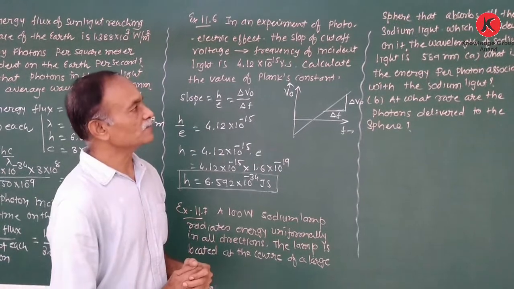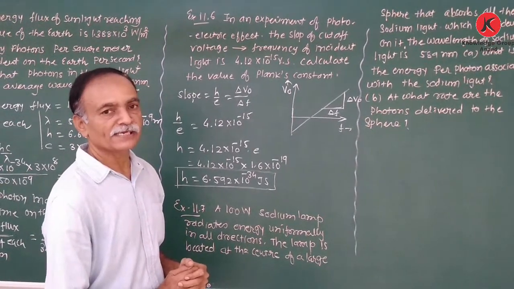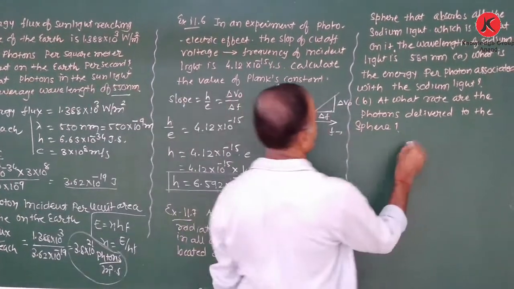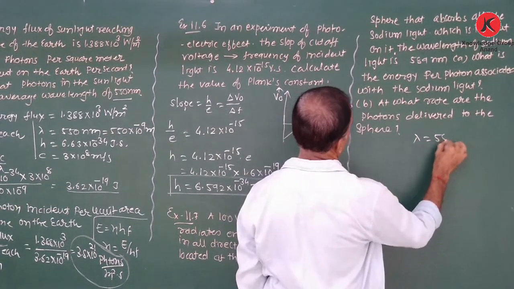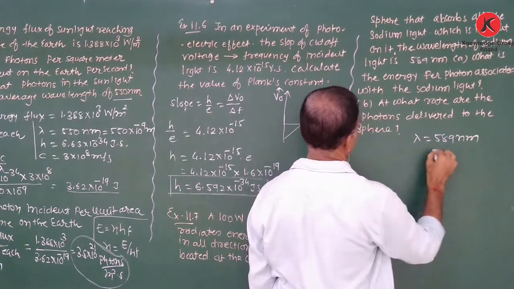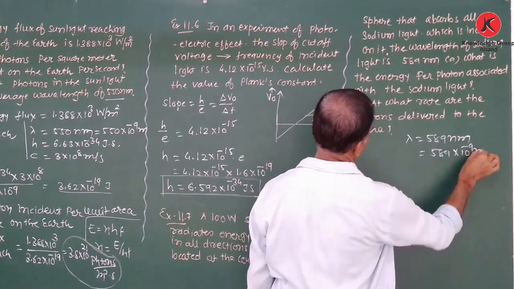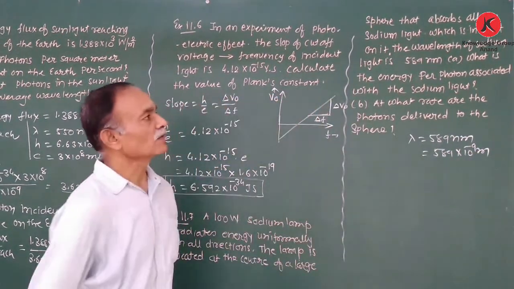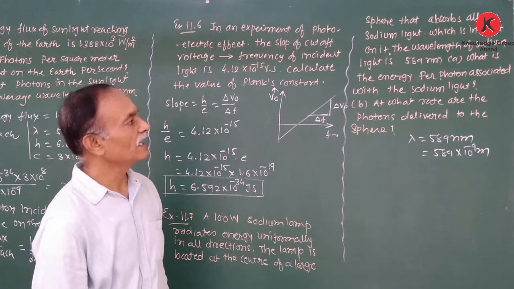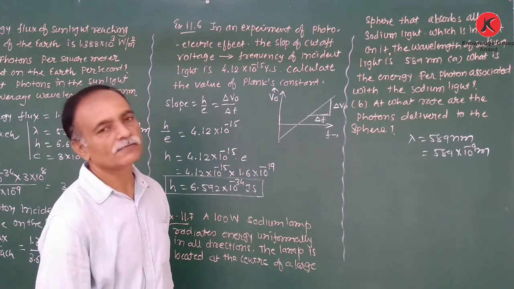The wavelength of sodium light is 589 nanometer. The wavelength is given, lambda is equal to 589 nanometer, therefore 589 into 10 raised to minus 9. So what is the energy per photon associated with the sodium light?